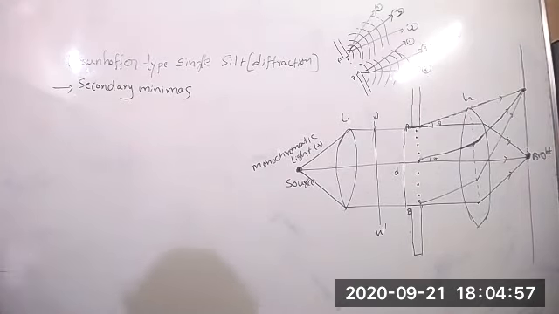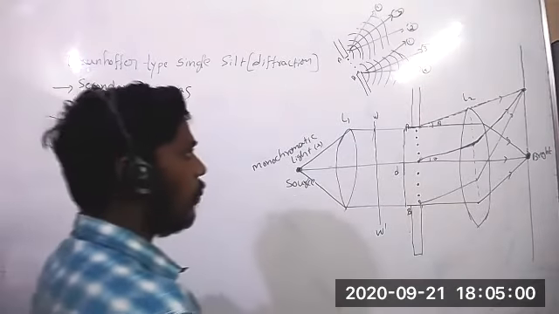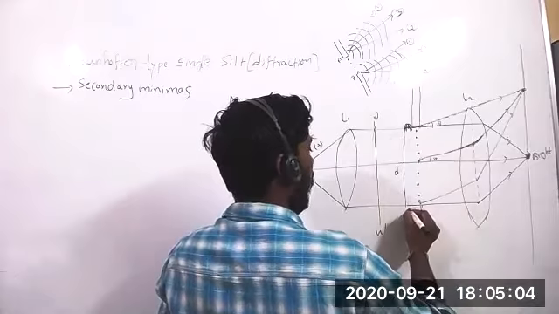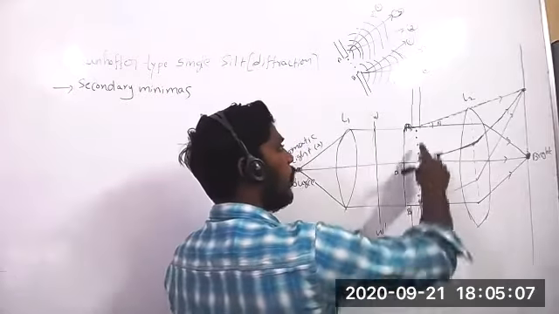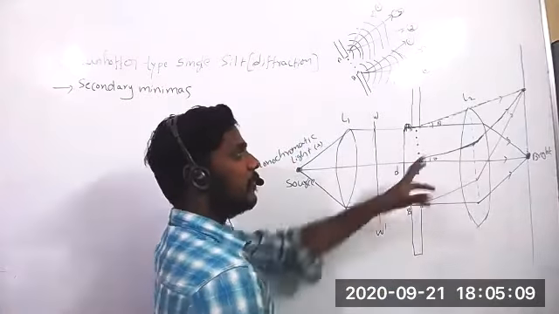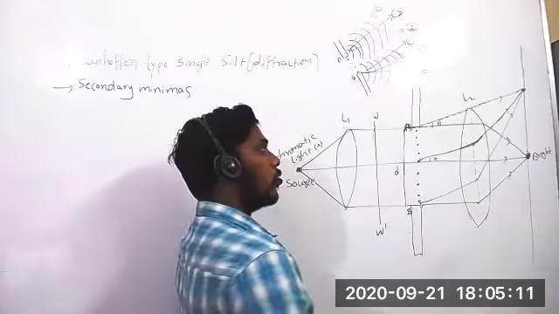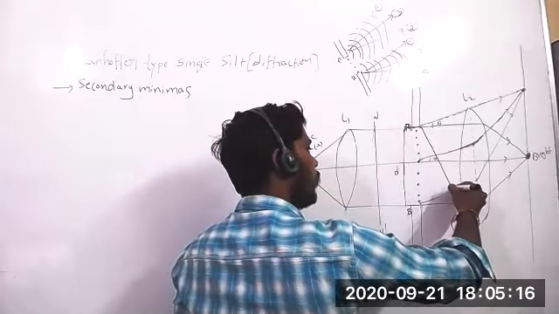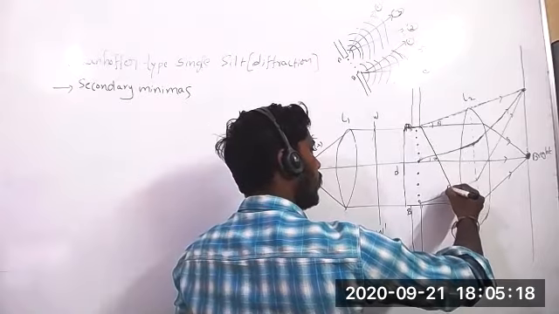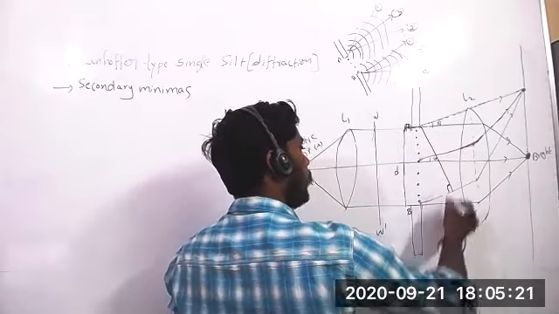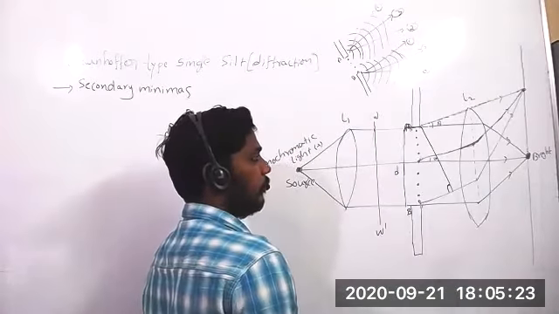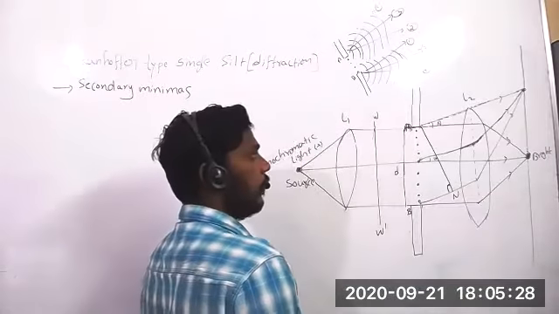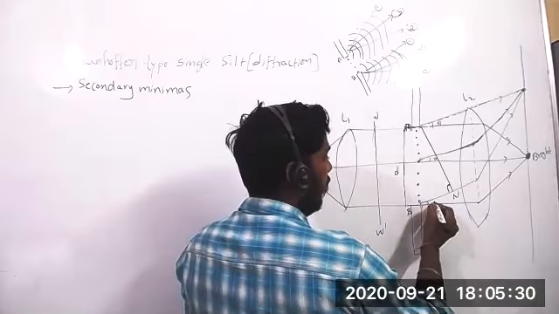Okay, see the secondary minima. To discuss this, I will take the path difference between A and B. I'm going to calculate the path difference, because for minima there will definitely be a path difference. To calculate that, I have drawn a perpendicular line, because we did the same thing in the Young's double slit experiment. Take it as some point n. Here we know the angle is theta.